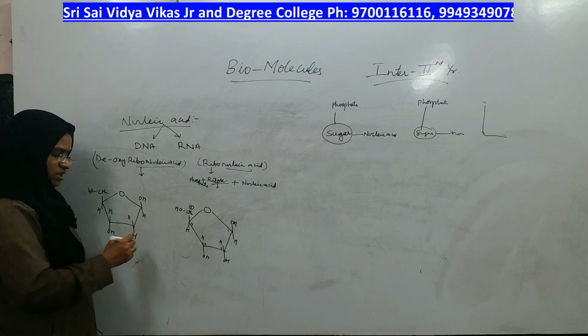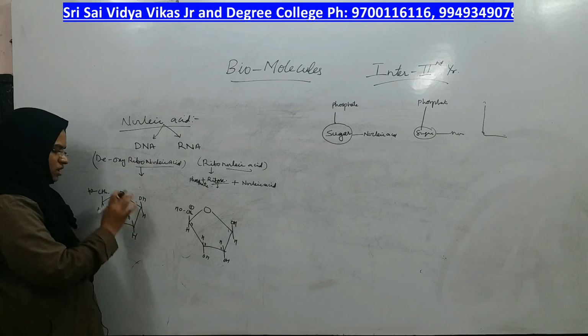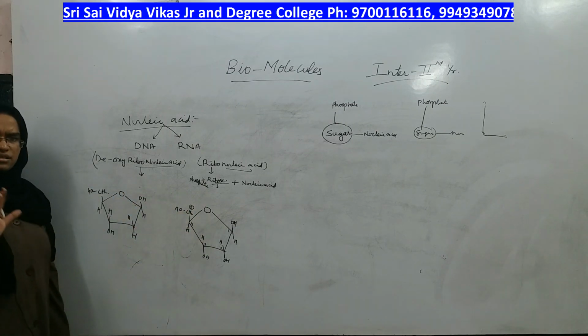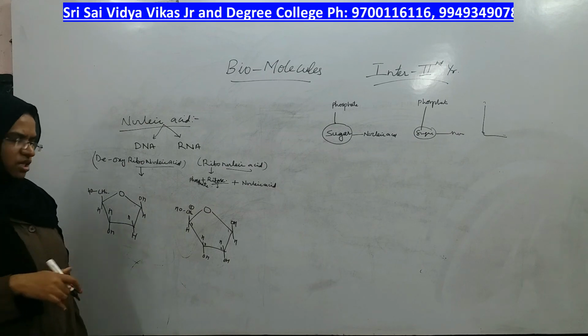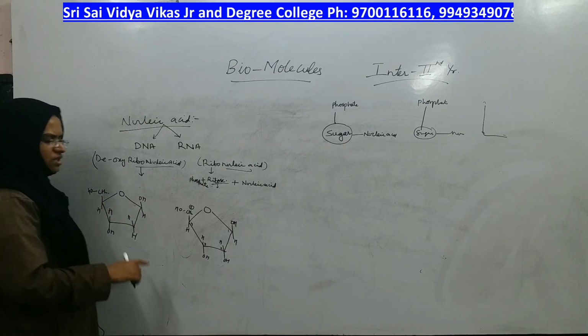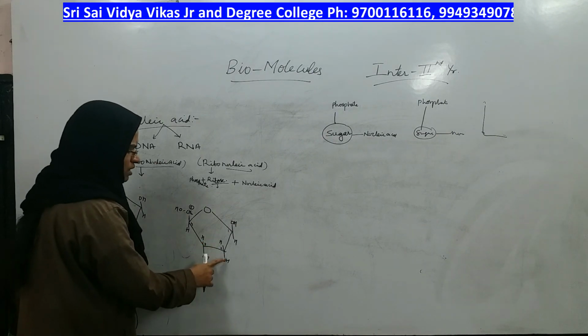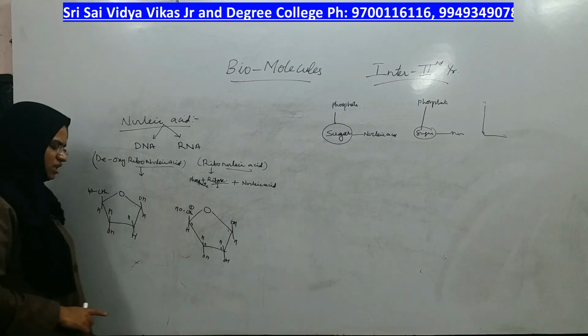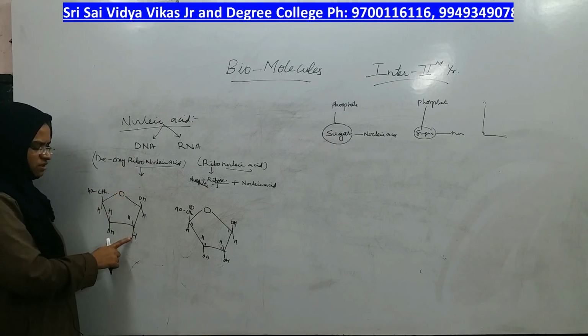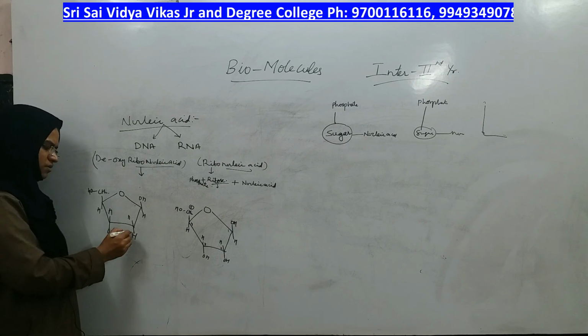This is the minute difference between DNA and RNA. Everything else is the same in composition, but in RNA simple ribose is present, and in DNA instead of the OH group you will see hydrogen only, oxygen will not be there.